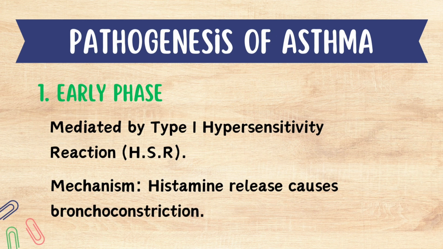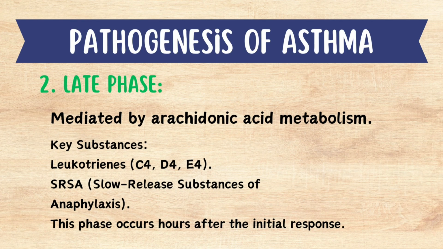Pathogenesis of asthma is divided into two phases. One is the early phase, the other one is the late phase. The early phase is mediated by type 1 hypersensitivity reaction, where histamine will be released, causing bronchoconstriction of the tracheobronchial tree. The late phase is mediated by arachidonic acid metabolism, and the key substances will be leukotrienes C4, D4, E4, and slow-releasing substances of anaphylaxis. This phase occurs hours after the initial response.